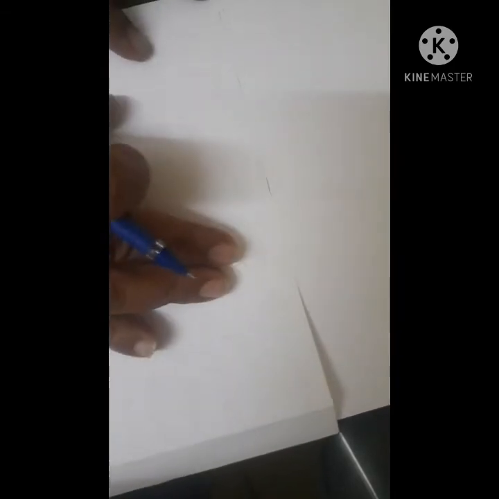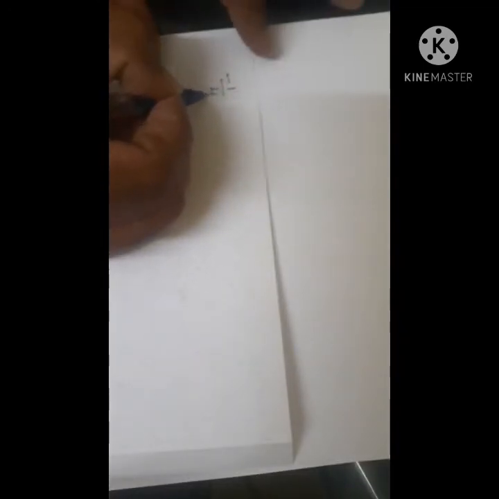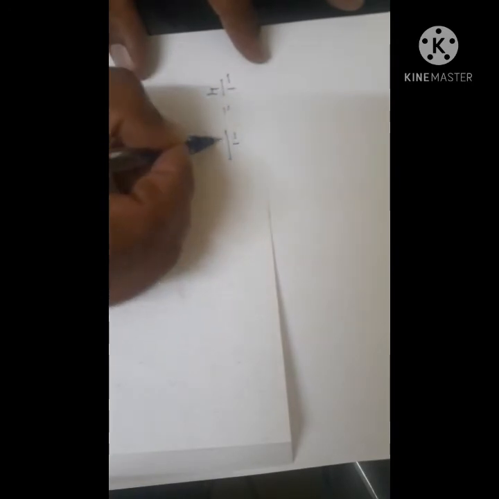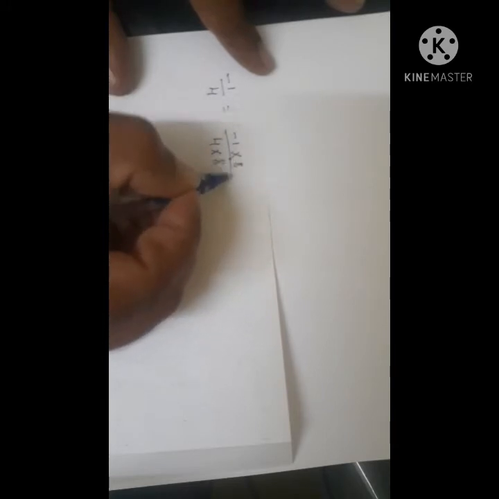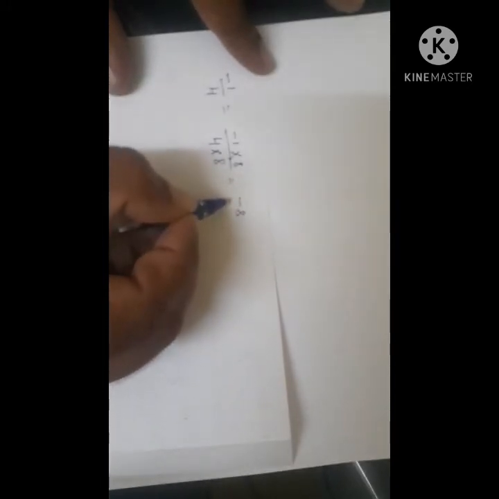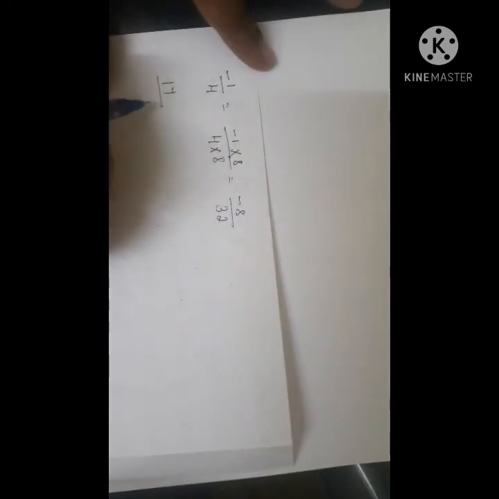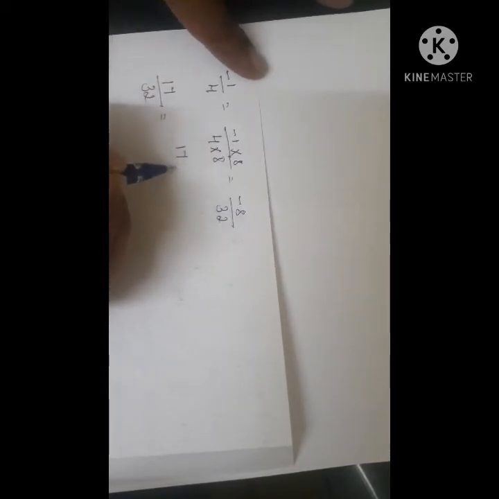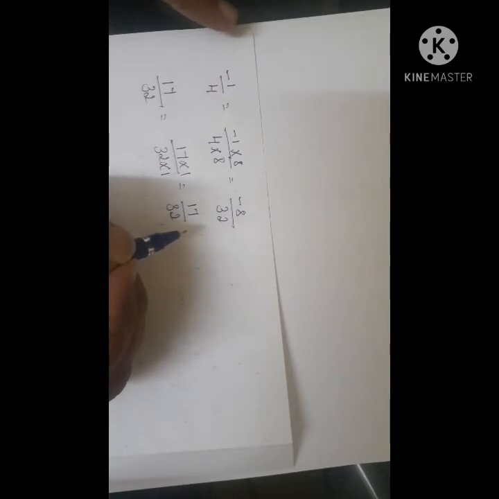Next, take the third fraction. The third given fraction is minus 1 by 4. Multiply both numerator and denominator by 8, then it becomes minus 8 by 32. The last fraction is 17 upon 32. So you multiply both numerator and denominator by 1. Then it becomes 17 by 32 only.